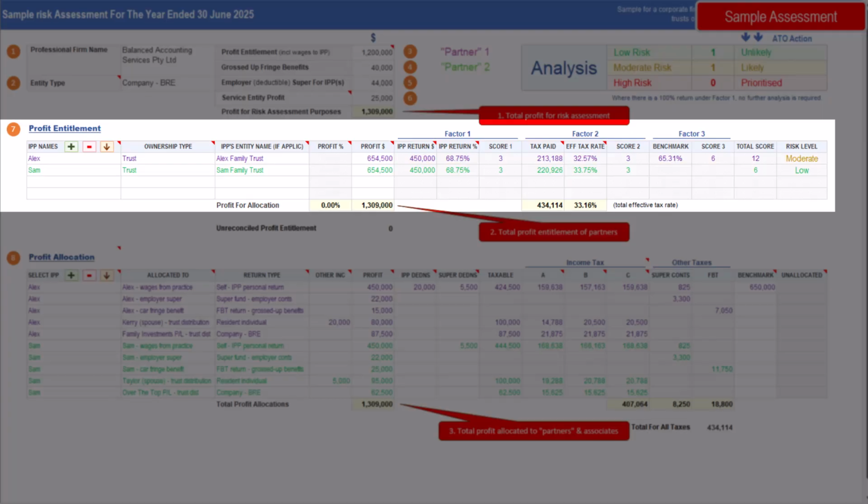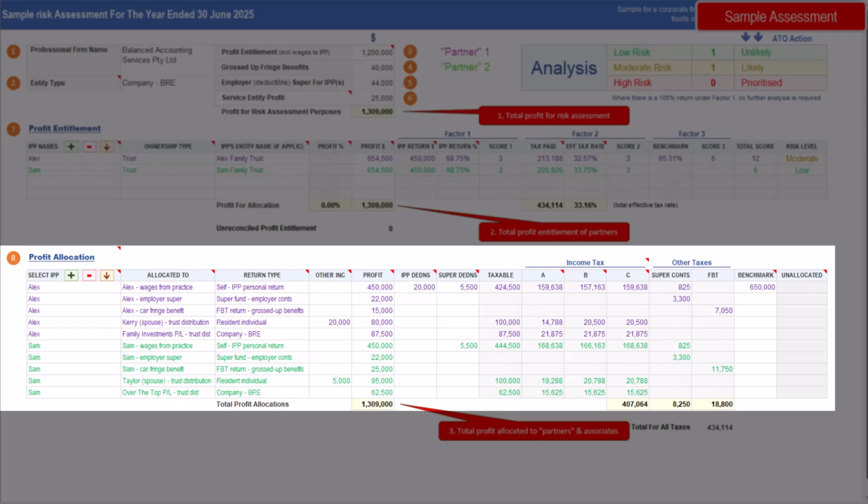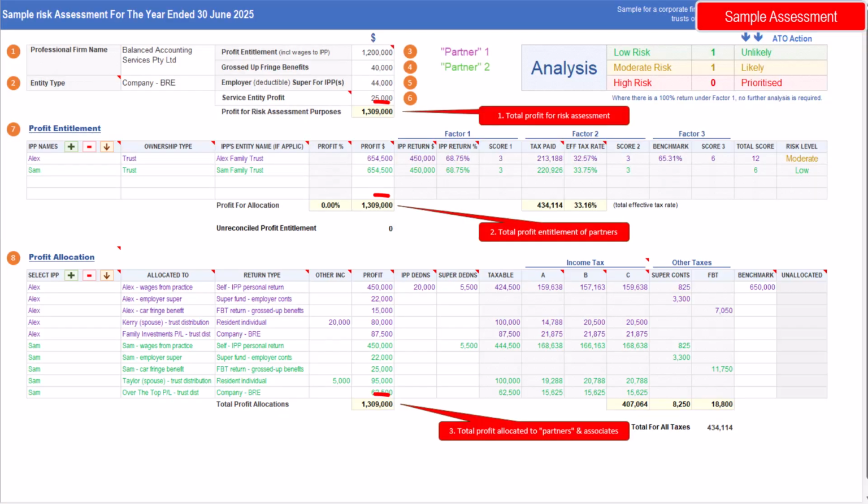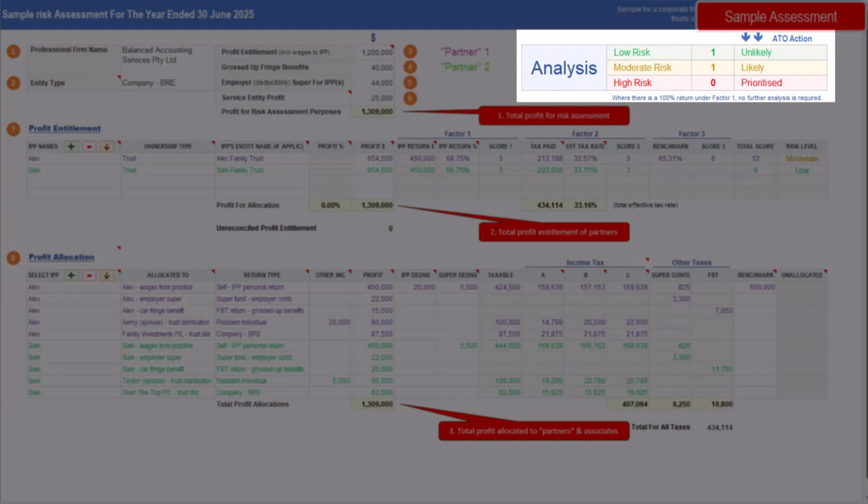In our example, you can see that Alex is in the moderate risk zone and Sam is in the low risk zone. The table at the bottom of the screen is where you enter specific allocations of profit by each practitioner to themselves and/or their associates. The 3 figures for profit for risk assessment purposes, profit for allocation, and total profit allocations must all agree. And in the top right-hand corner of the screen, there's a summary of the analysis for all practitioners, showing the numbers with low, medium, or high risk.